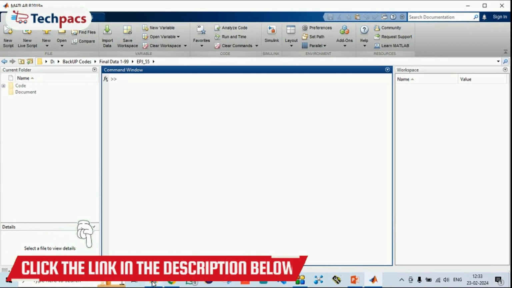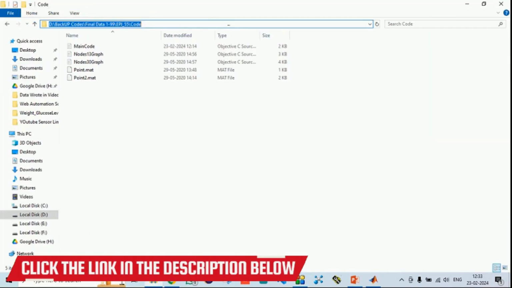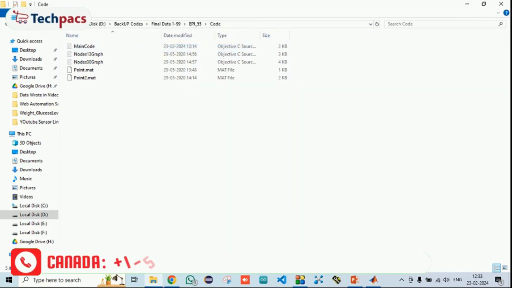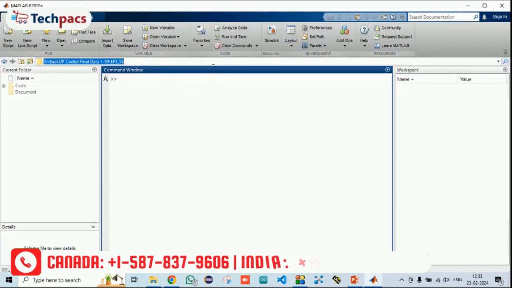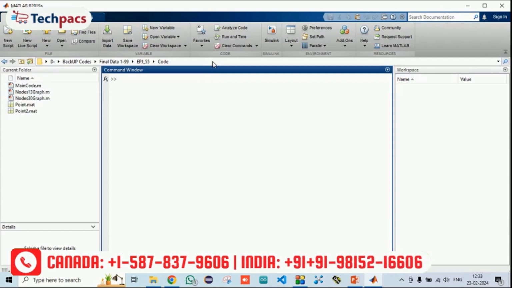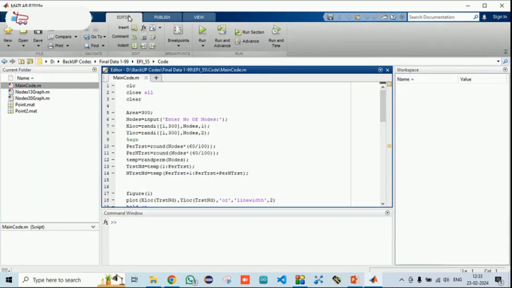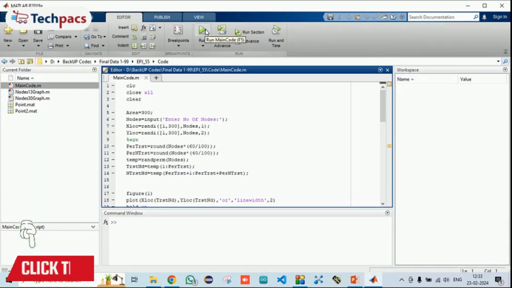To execute the code, you just need to go to the folder, select the path of the folder, and copy it. Then go to MATLAB and paste it here. When you place it here and press enter, you can see the files will be ready to run. It has the main code with it. When you press enter, the file will be opened in the editor window, and you have the run button in order to execute the code.